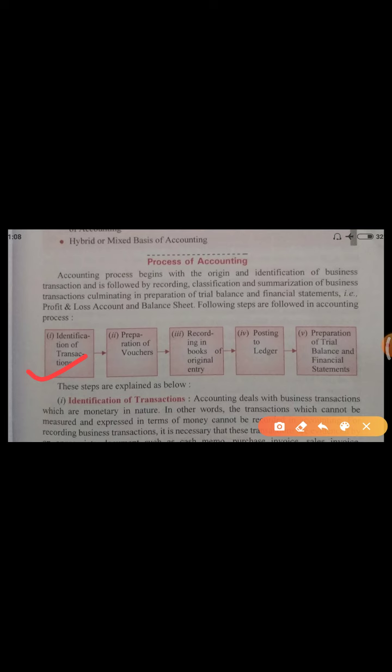Second topic is preparation of vouchers. Vouchers means documents, proof on which you are doing your business transaction. If you are going to sell, then you must have a bill of that sale. If you are going to purchase, you must have a bill of that purchase also. If your purchases and sales are in cash, then you must have a cash receipt. If they are on credit, then you must have invoices. Because on the basis of these proofs, these bills, we have to do accounting at a later stage. If you don't have documents, if you don't have any proof, then how will you record your transaction?